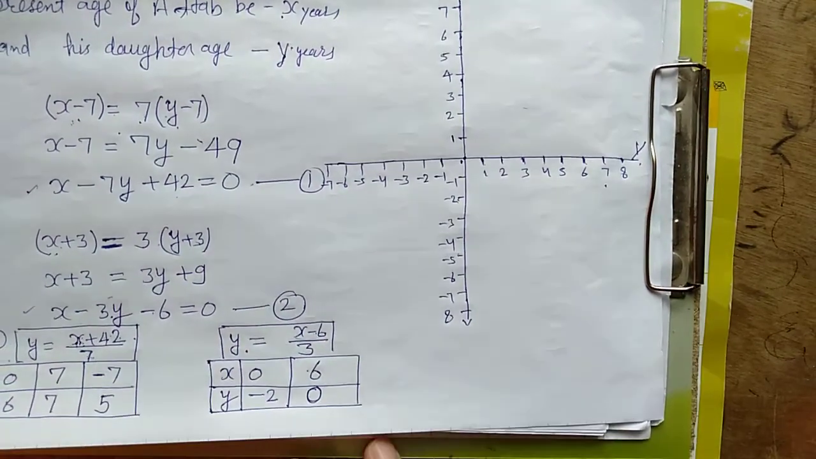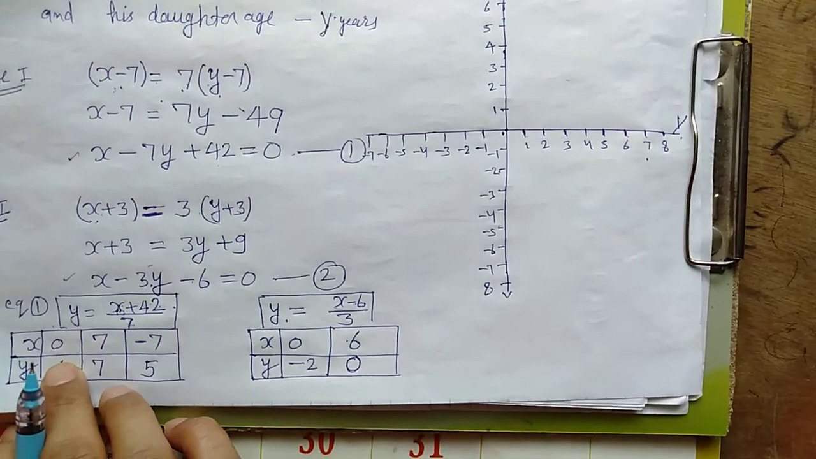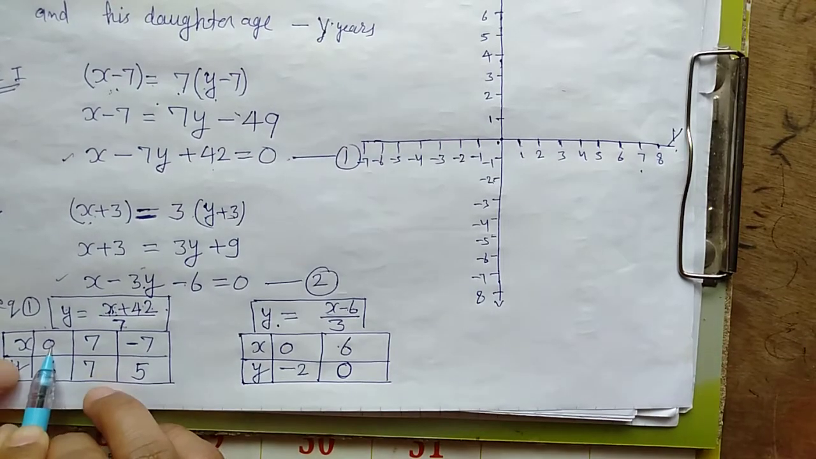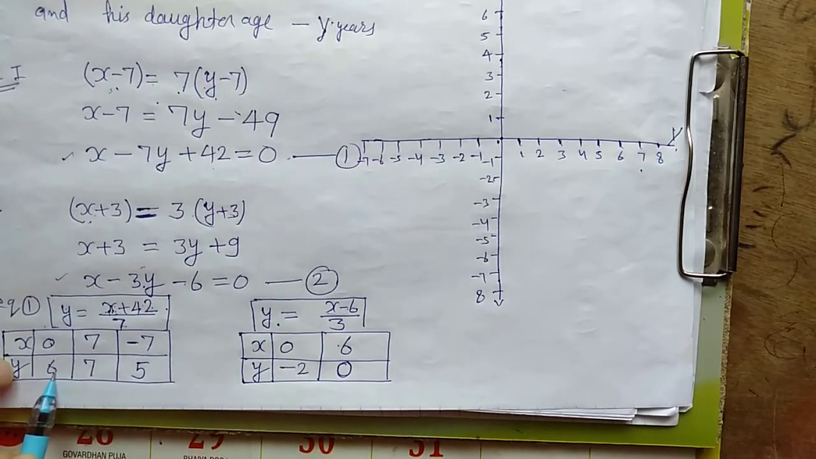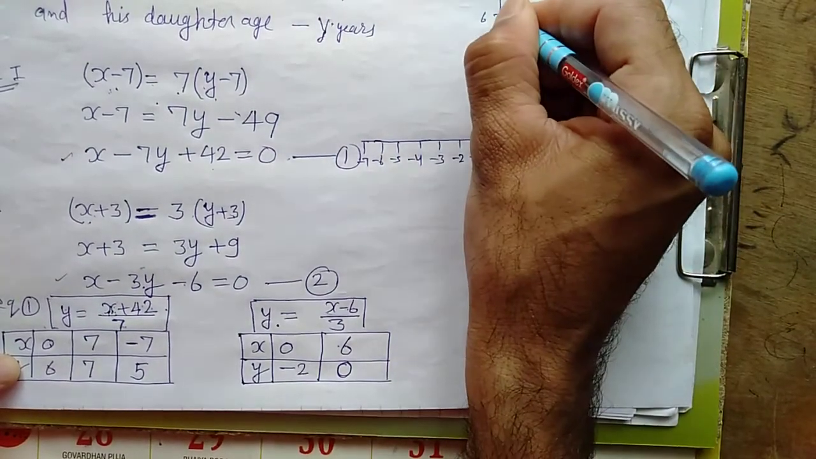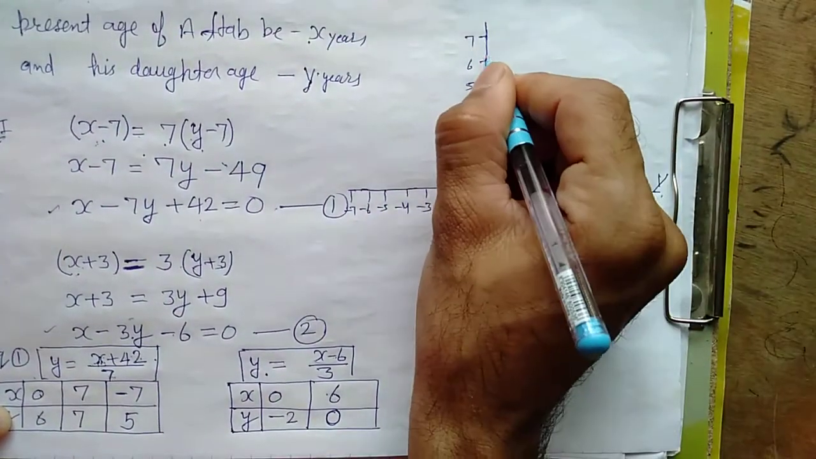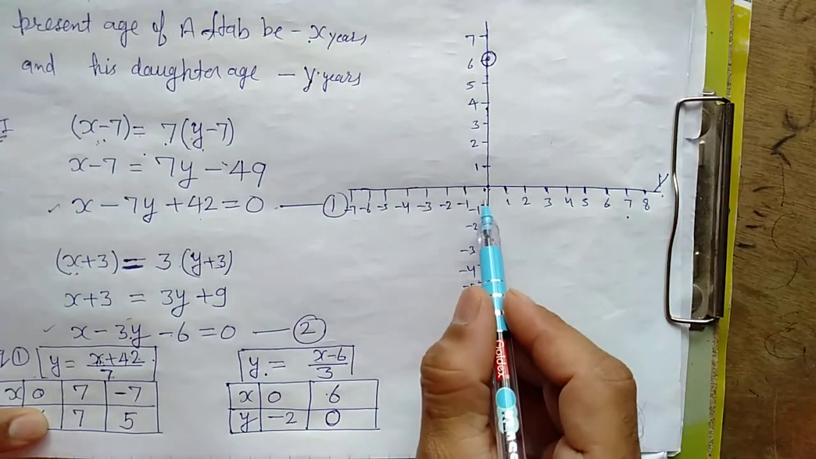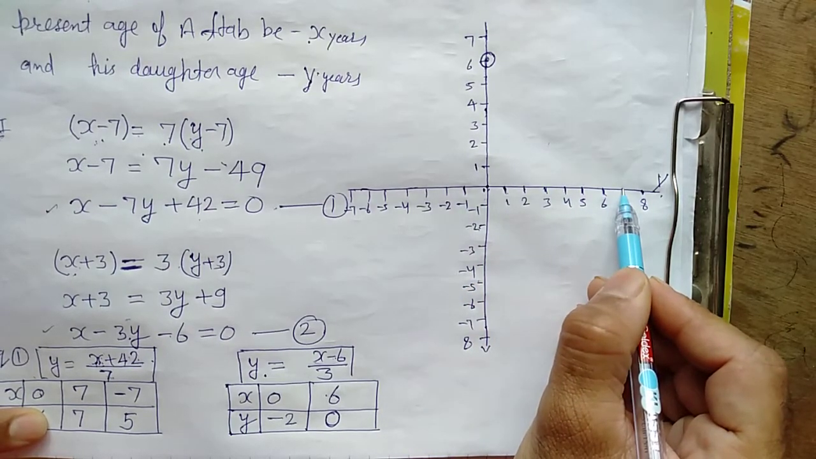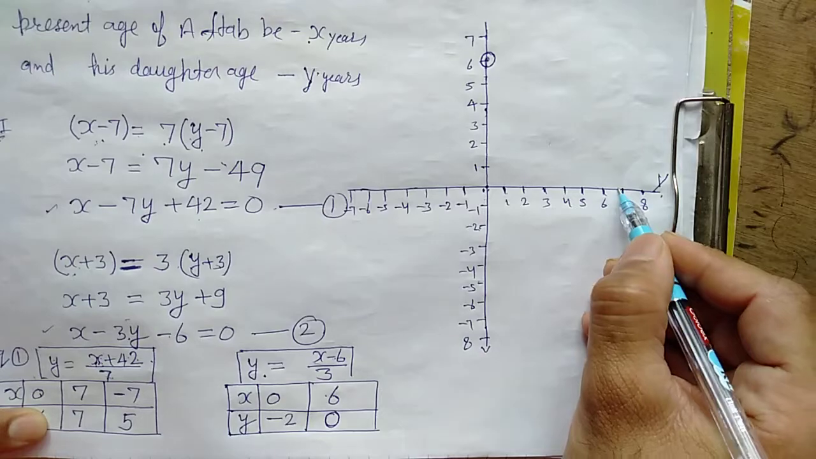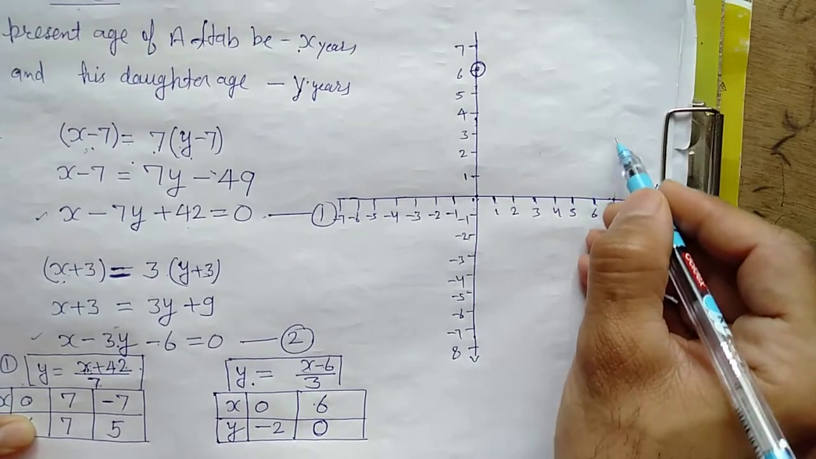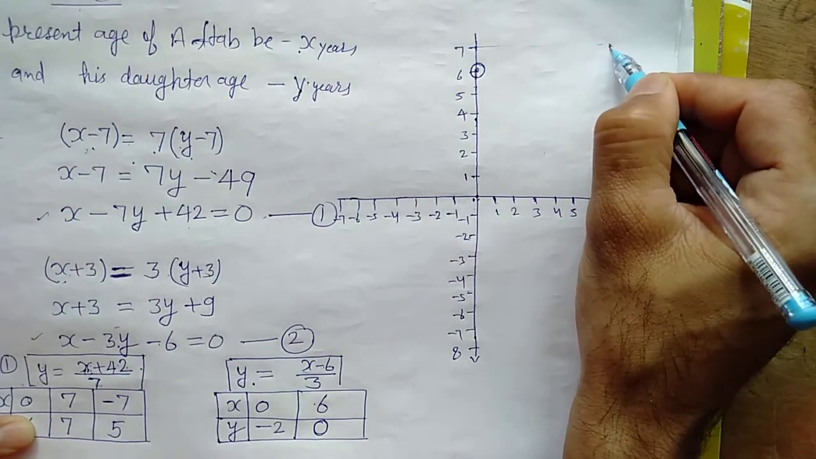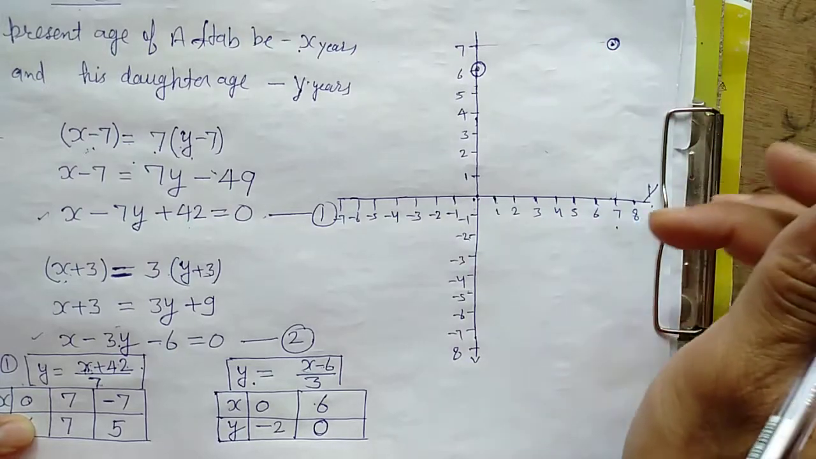Now we have some values of these two equations. For the first equation I have 0 and 6, from equation number 1, x equals 0 and y equals 6, this point will come here. Next is 7 and 7, means x is 7 and y is 7, so this will come here, approximately. We don't have graph paper, so it will come approximately here.